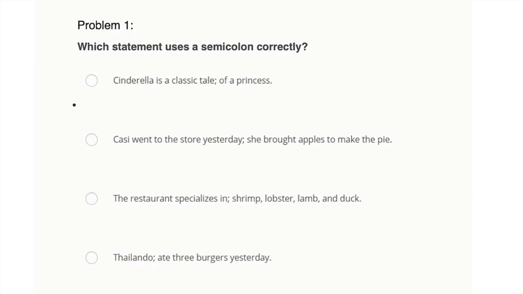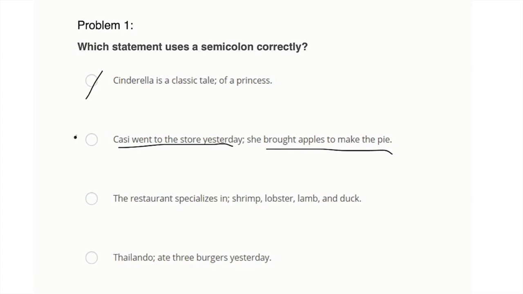So let's look at our answer choices. We have Cinderella is a classic tale of a princess. No, that doesn't work because of a princess is a fragment on its own. It can't stand alone. Cassie went to the store yesterday. She brought apples to make the pie. That is worth considering because Cassie went to the store yesterday. She brought apples to make the pie. Those are independent clauses that are connected in idea.